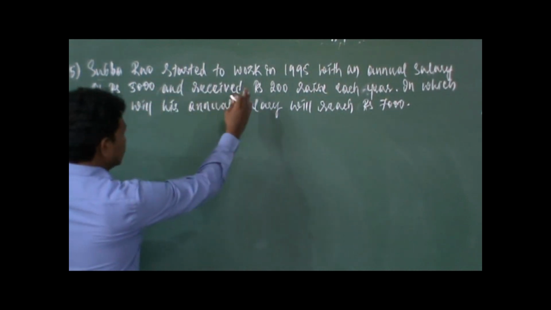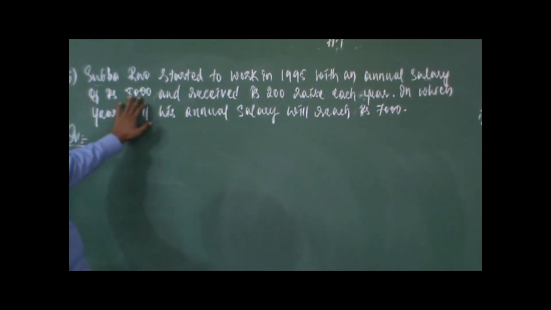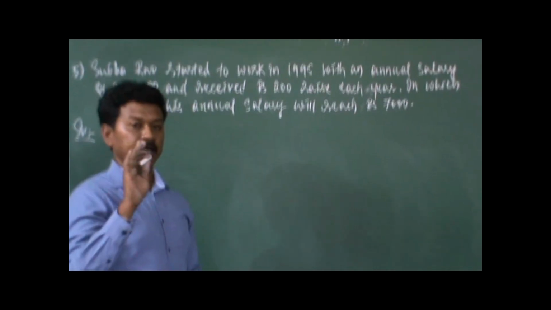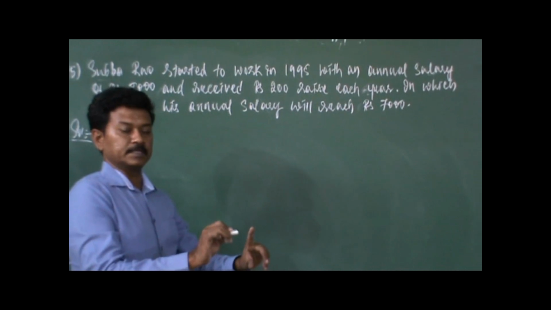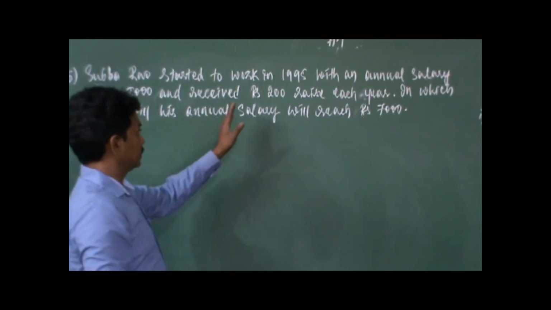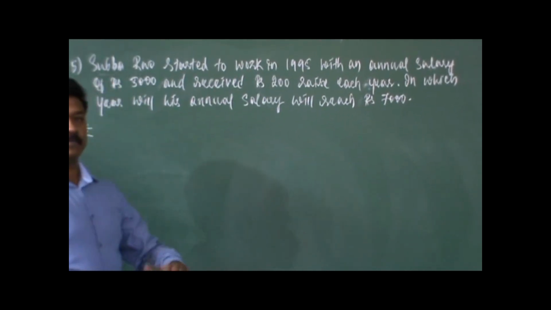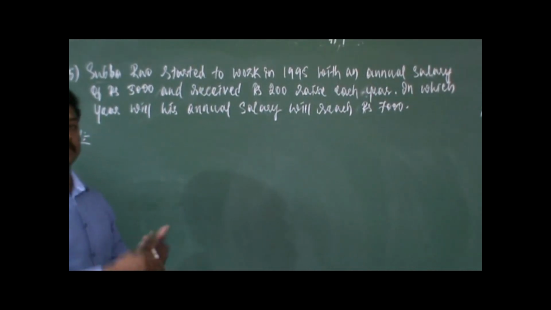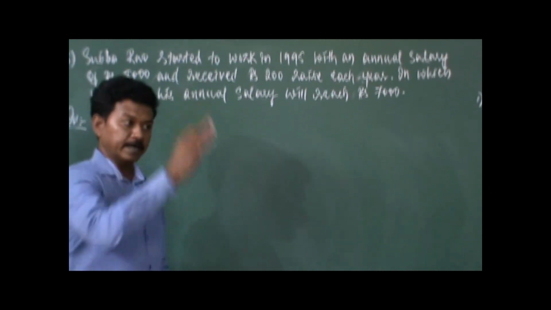Subbarao started to work in 1995 with an annual salary of rupees 5,000. So this is not a monthly salary, it is annual salary. So if Subbarao works the entire year, at the end of the year, the person is going to get rupees 5,000 as the salary in the first year. So every year he is going to get the salary at the end of the year, not at the end of the month, like what we all get. So it's not like that. It is the annual salary.